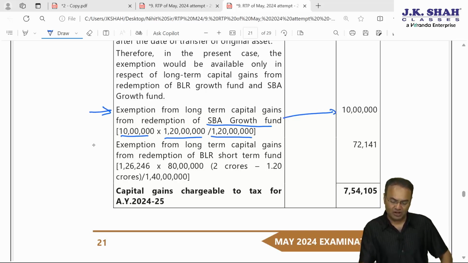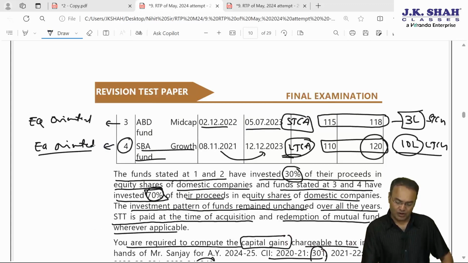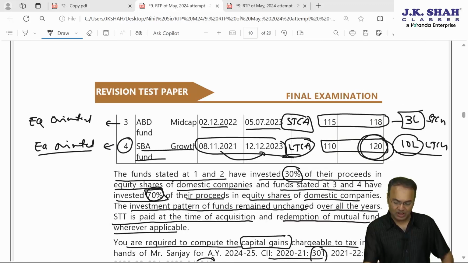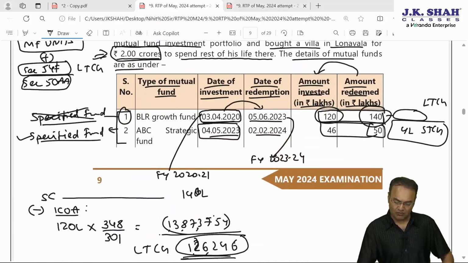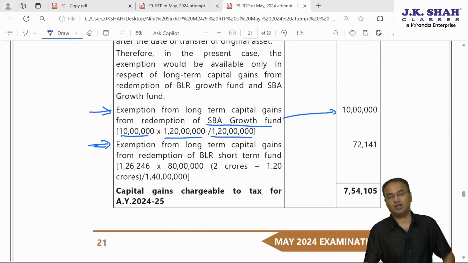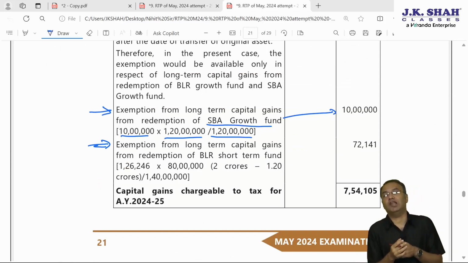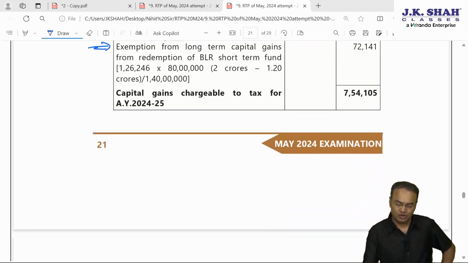1 crore 20 lakh is invested out of 1 crore 20 lakh of net sale consideration, therefore full 10 lakh exempt. But with regards to fund number 3, fund number 4, which is long term, out of 1 crore 20 lakh, how much is invested? Entire 1 crore 20 lakh, that has been taken care of. Now fund number 1, 1 crore 40 lakh is invested, but we cannot take into account entire 1 crore 40 lakh. If you take into account entire 1 crore 40 lakh, then your total investment in a villa at Lonavala should be 2 crore 60 lakh, but the investment is of 2 crore.